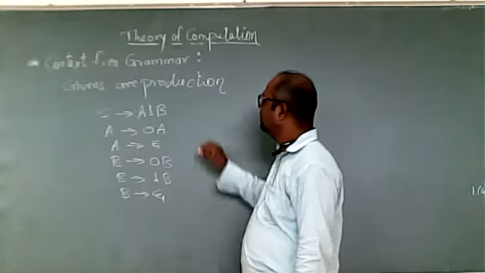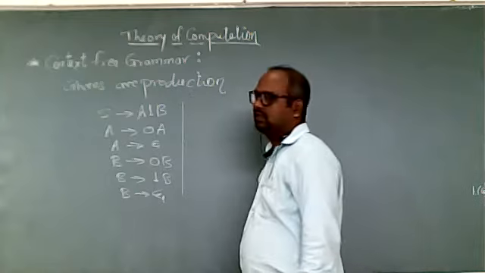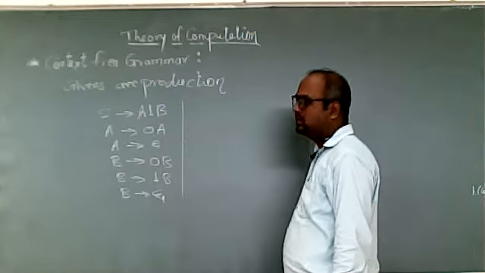So these are the 6 productions, 6 equations given.